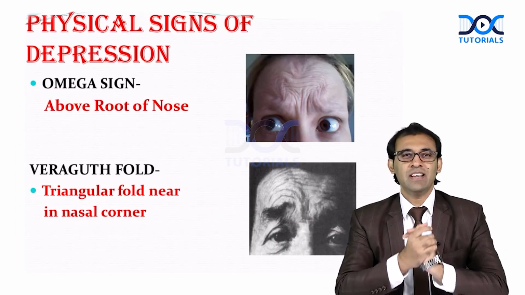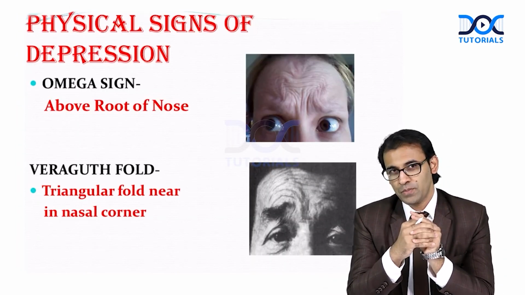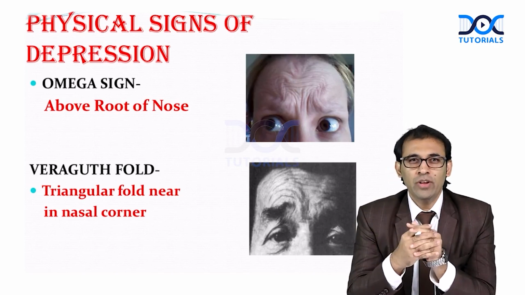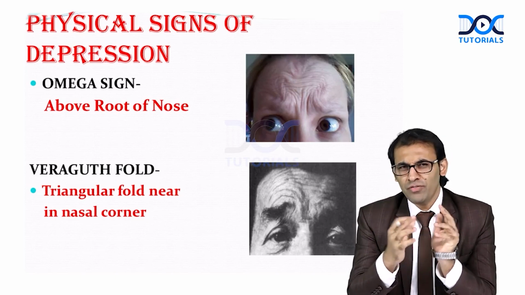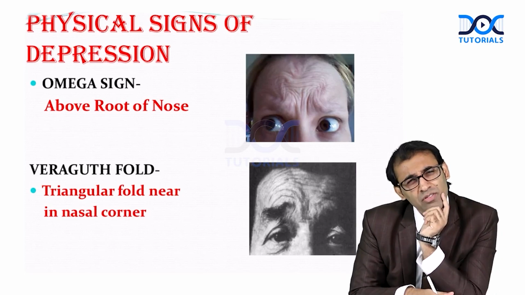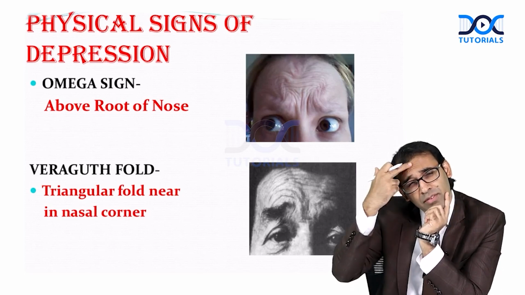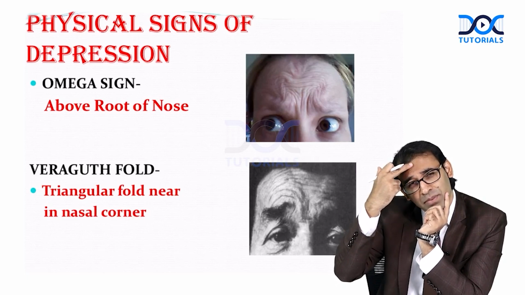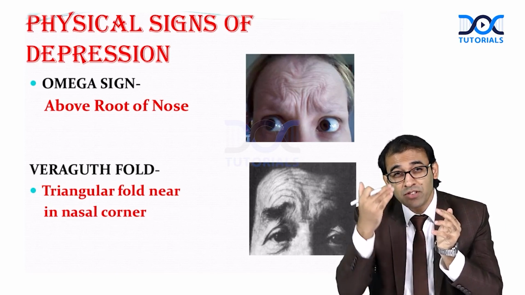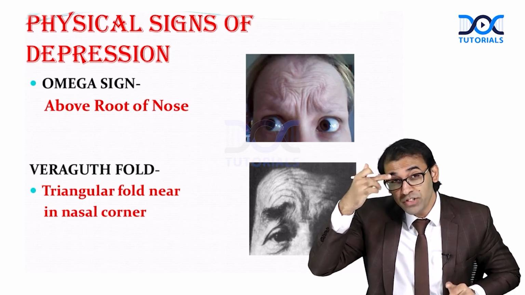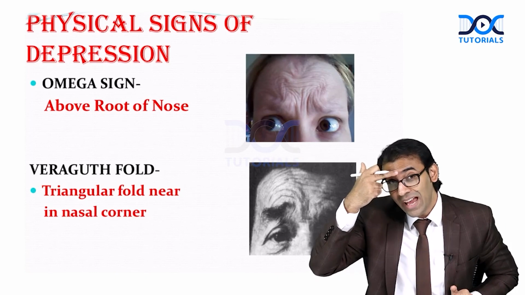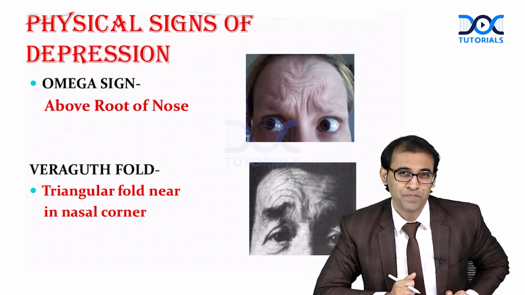Okay, so what are the physical signs of depression? Whenever you are going to see a depressed patient in your OPD, first of all, look at the forehead. Most depressed patients will be sad, sad, sad, with a furrowed forehead. So what is happening here? Because of this habit, there can be contraction of muscles over the forehead, especially near the glabella, above the root of the nose and upper part of the eyelid.